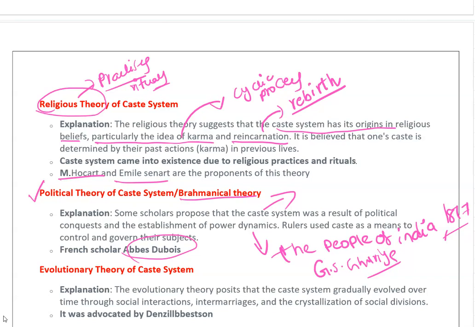So they showed themselves as a higher status category. That's how this theory developed, and it is given by Abbé Dubois.